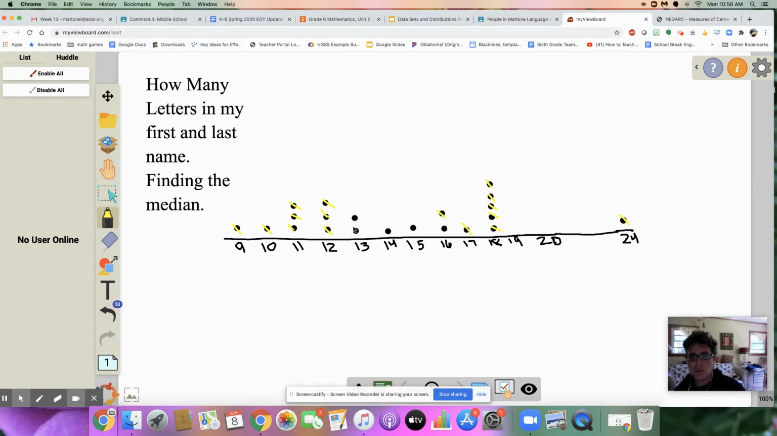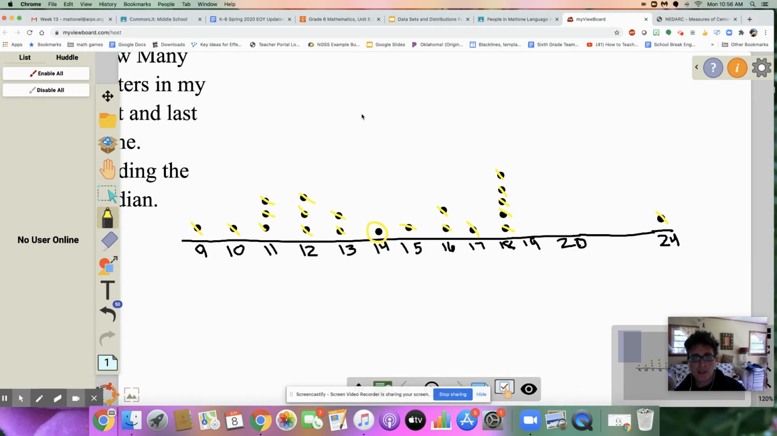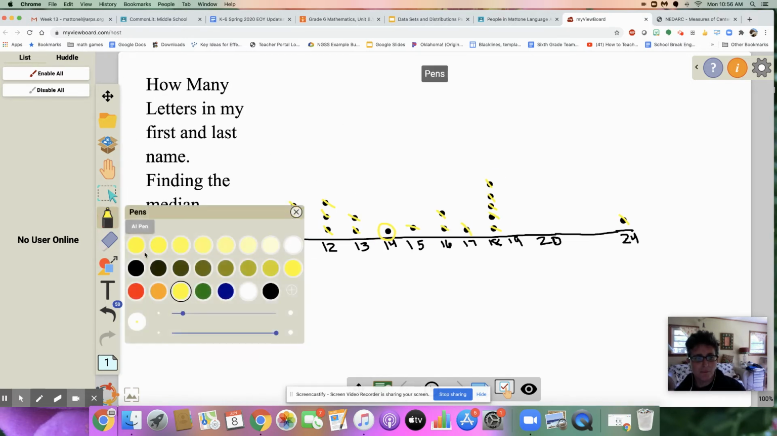I know it's like watching paint dry. And I get 14 as the middle piece of data. That means that I have, and I know actually that I have 21 pieces of data.